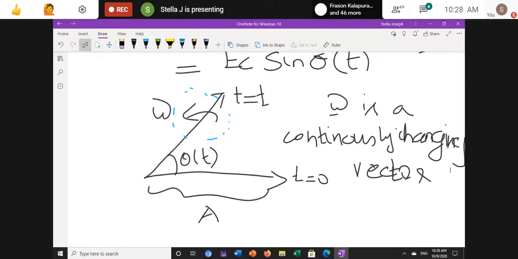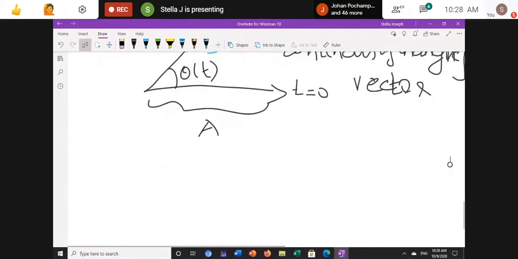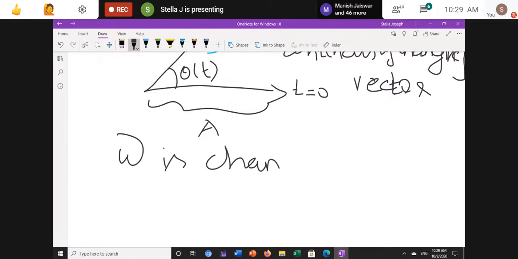Consider a case where this rotating vector is constantly changing.